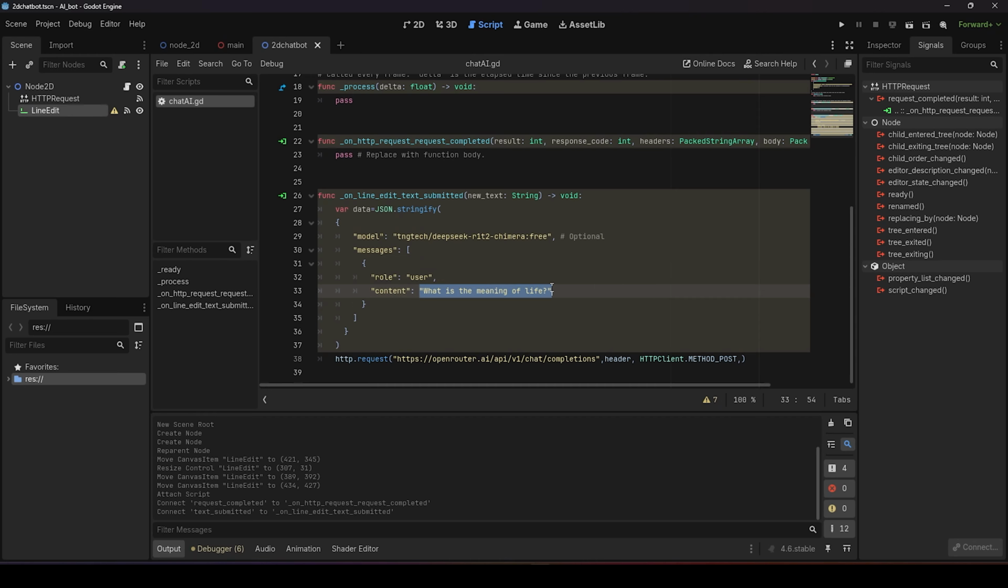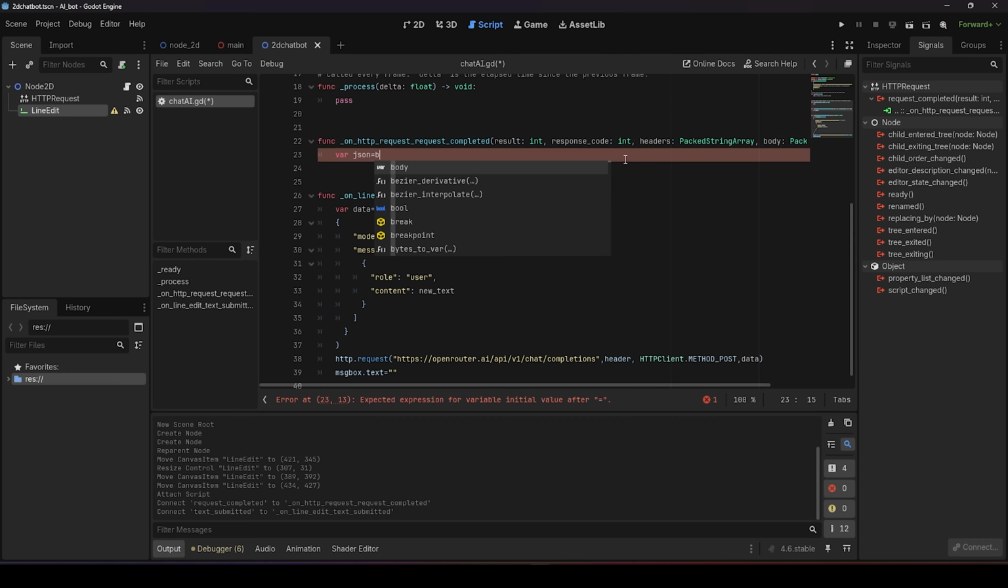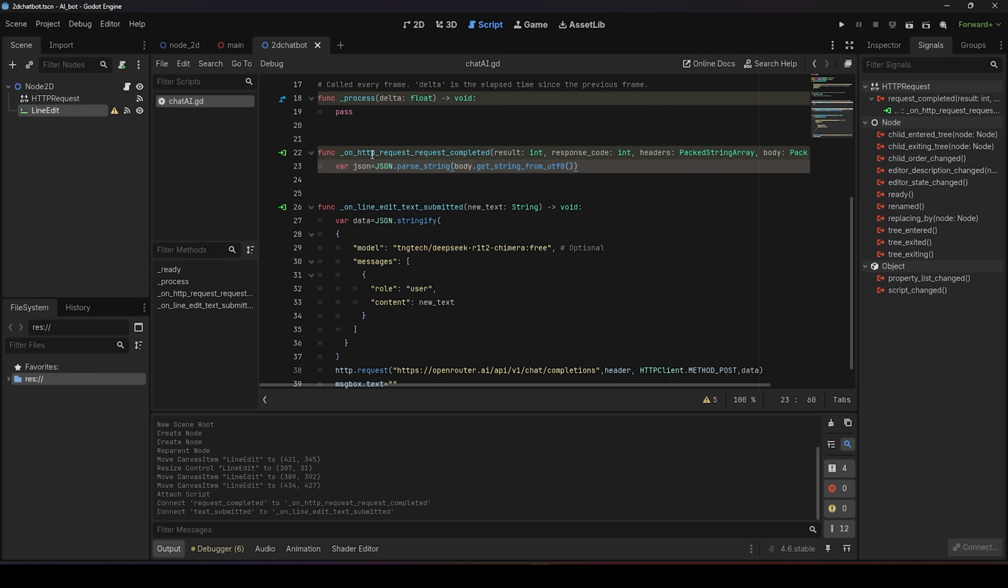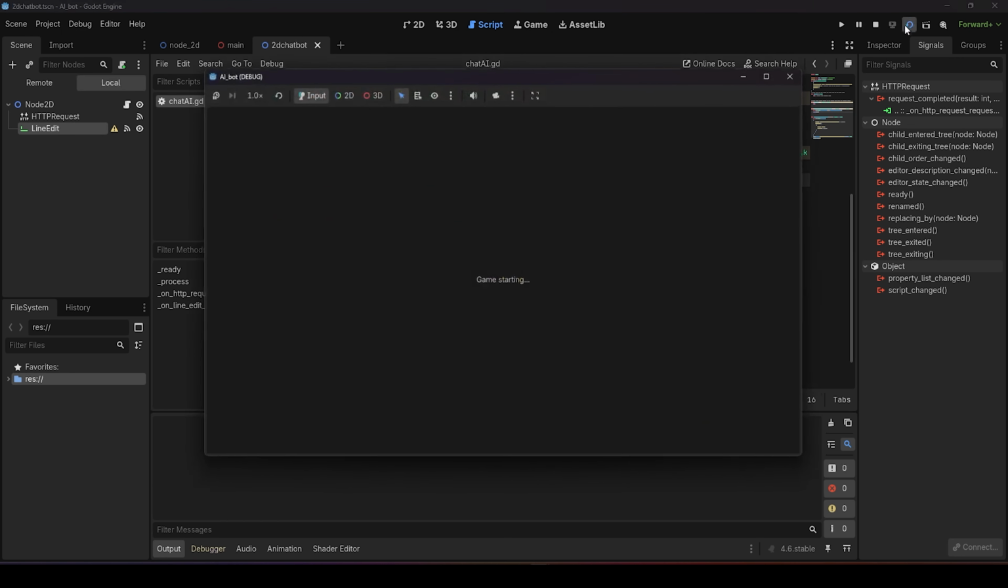The content of your code needs to be the message you are sending to the AI, and that will be the text input. Finally, add data to your HTTP request. For housekeeping purposes, I will reset the text input every time we actually hit submit. Now moving up to the HTTP request complete function, we will handle the data we receive. So all we're doing right now is receiving the data as JSON, converting it to text and printing it.